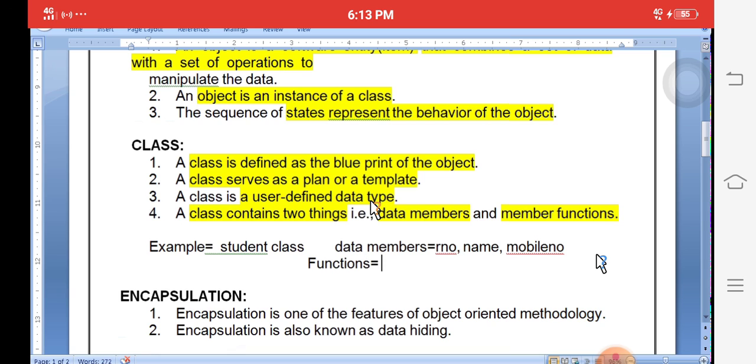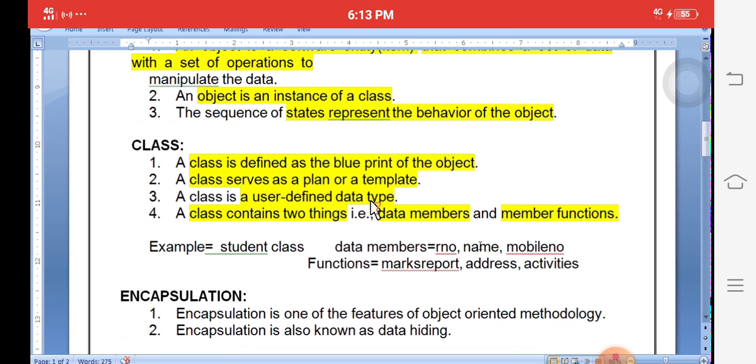Functions, for example, marks report. Marks report. Next one, address. Next one, activities. Okay, these are the simple functions.